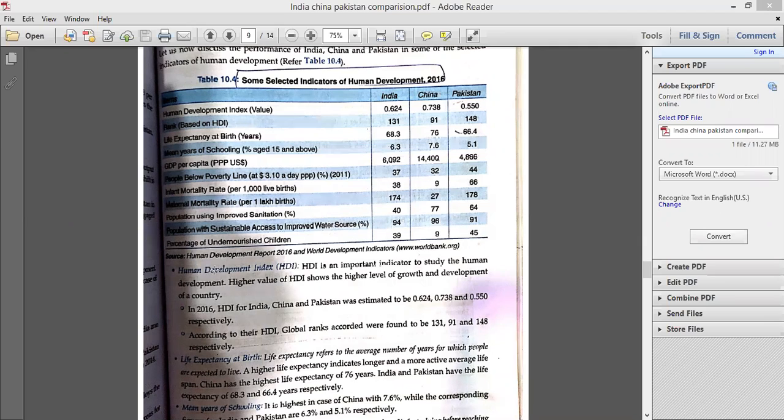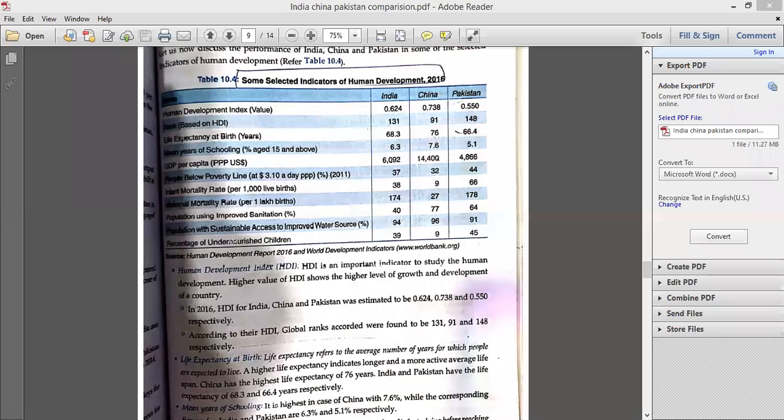On the basis of the whole data of all indicators of human development, we have observed that China is at number 1. China should be getting a better human development index rank.